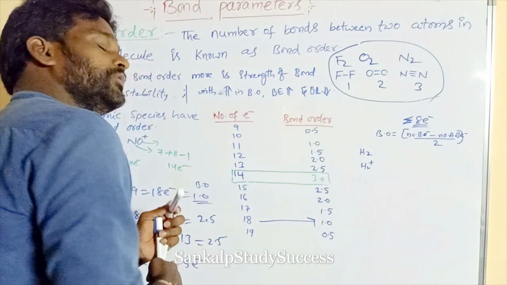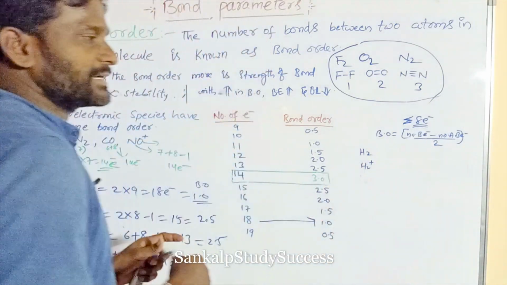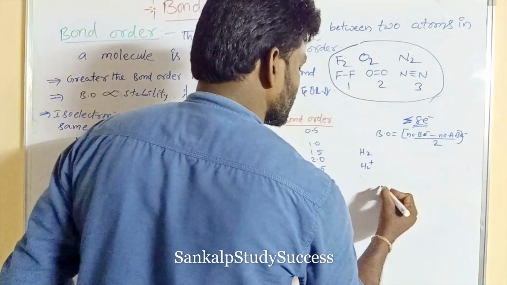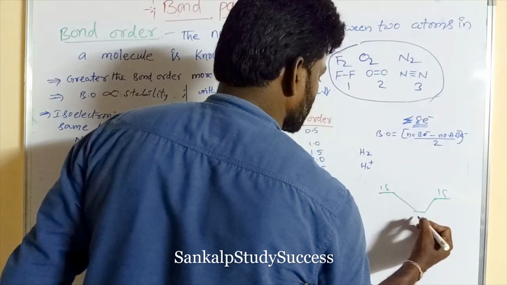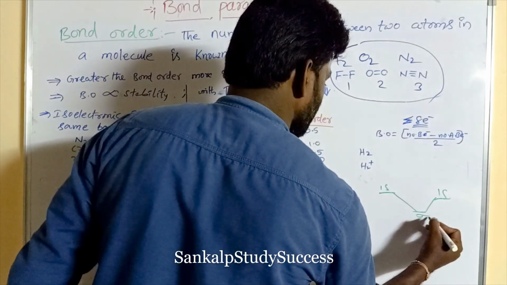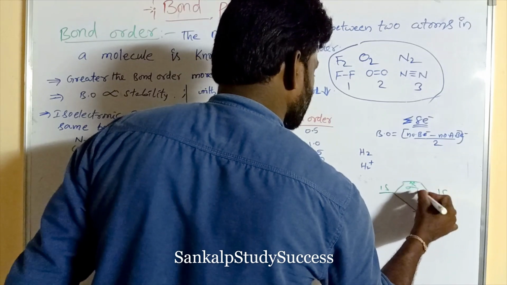According to molecular orbital theory, there are bonding and anti-bonding molecular orbitals. So 1s and 1s form sigma 1s and sigma star 1s.